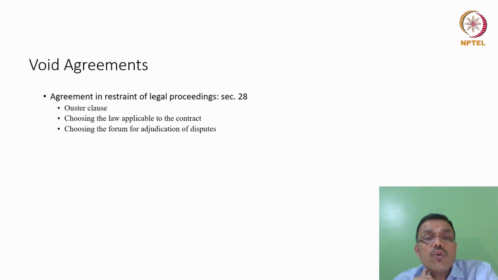Remember, the courts can either exercise jurisdiction based on the nationality of the parties, because if you're a national of India, the Indian courts can also exercise jurisdiction, or they can exercise jurisdiction based on where the cause of action has arisen or where the breach has arisen. If the breach has occurred in India, the courts in India will have jurisdiction, right? If the breach has occurred in Mumbai, the Mumbai courts will have jurisdiction.